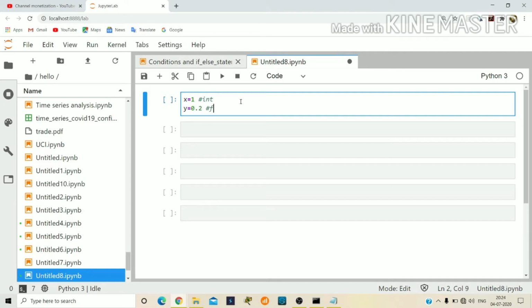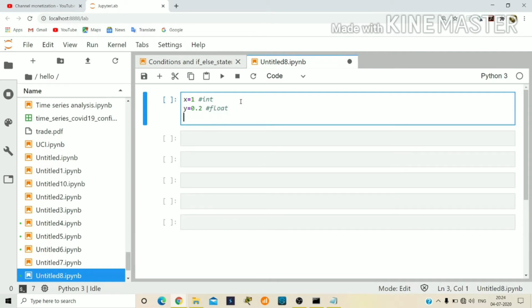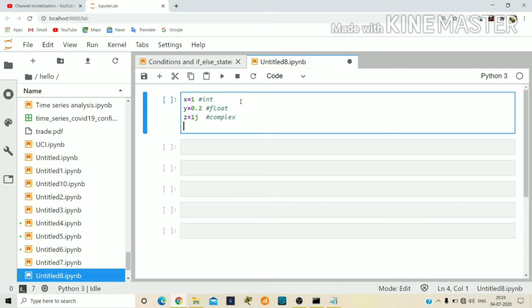This is a float value. Next, complex. So now we are going to do the type conversion. We are converting here int to float.